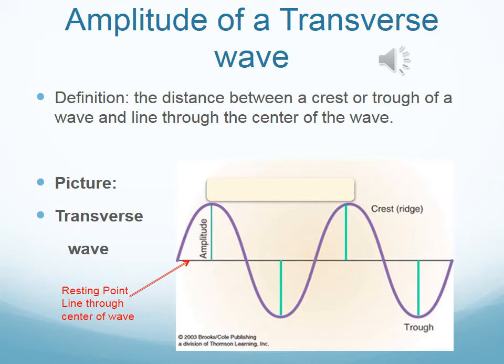Therefore, if you take a look at the picture, in the blue, you see blue lines. Those blue lines are your amplitudes. Therefore, the amplitude is from the middle of the wave to the top, or the middle of the wave to the bottom. It is not all the way from the top all the way to the bottom. It is a halfway point. Please make sure you understand that and don't draw the amplitude from the top to the very bottom.